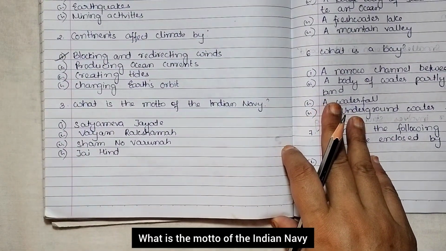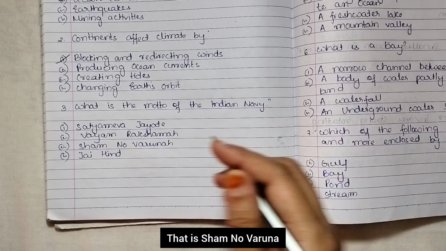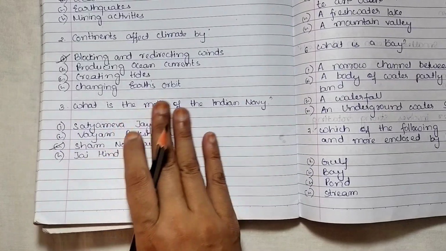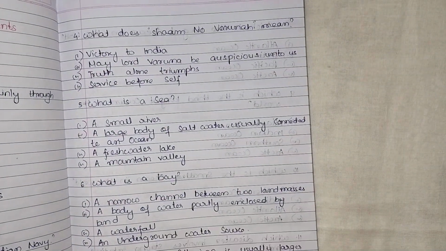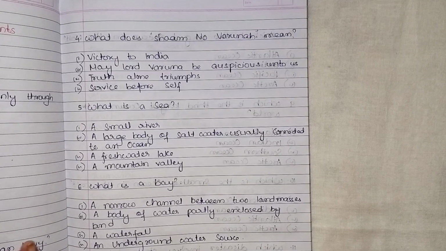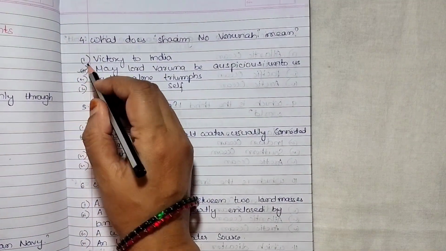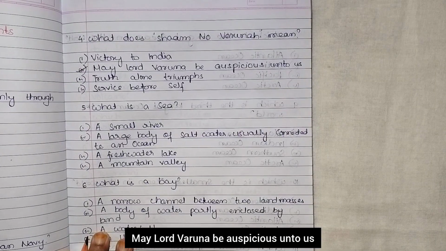What is the motto of the Indian Navy? Satyamev Jayate, Vyam Raksham, Sam no Varuna, Jai Hind. That is Sam no Varuna. What does Sam no Varuna mean? Victory to India. May Lord Varuna be auspicious to us. Truth alone triumphs, service before self. So, may Lord Varuna be auspicious unto us.